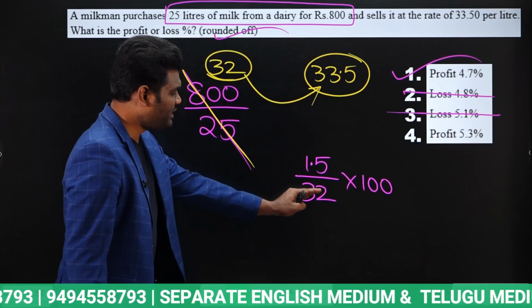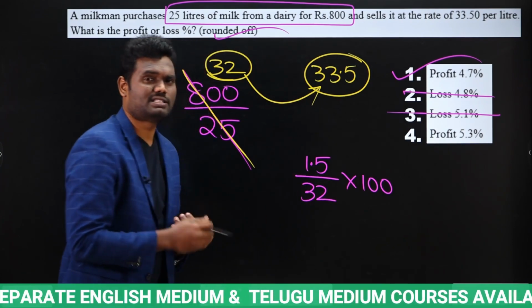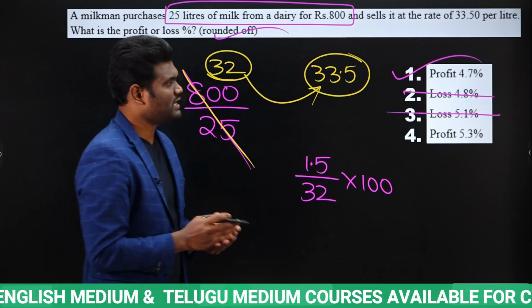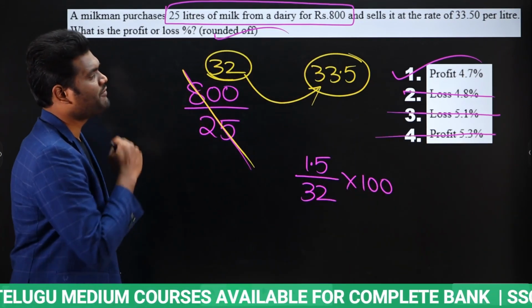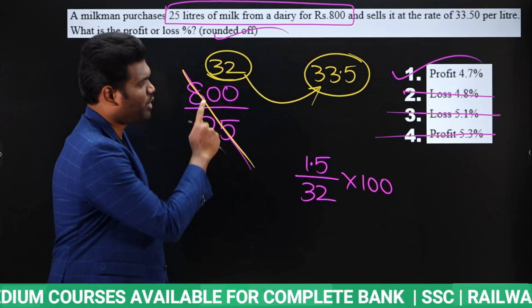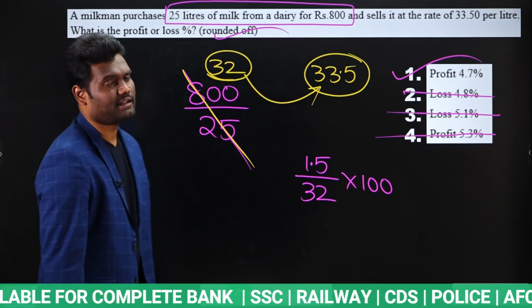Why means? Profit is very simple, less than 5%. Now 1.5 divided by 32 means it will be less than 5%. So eliminate the options that are more than 5%, you have only one option. So profit is nothing but 4.7% profit. Okay. Very, very simple question.